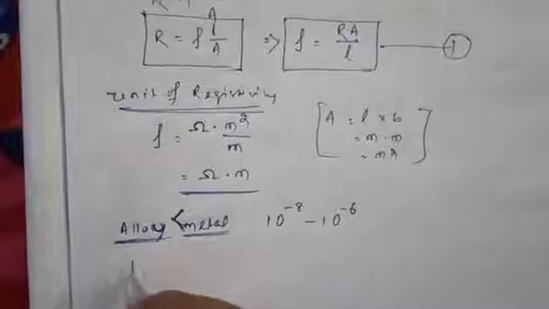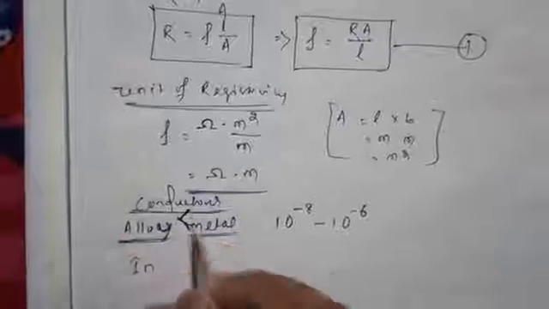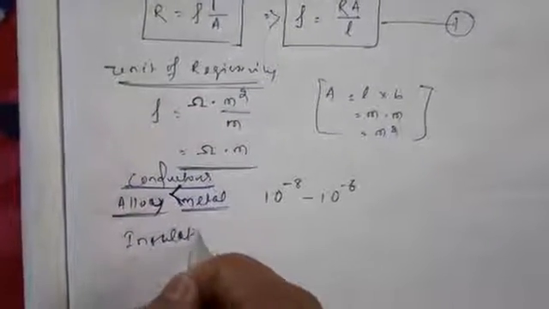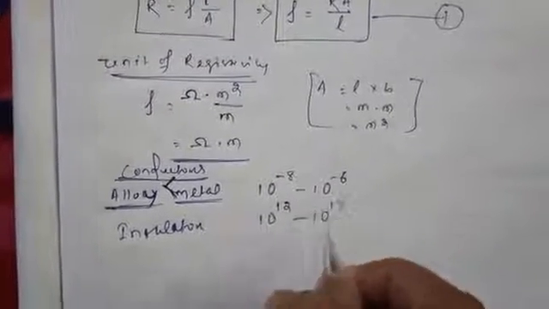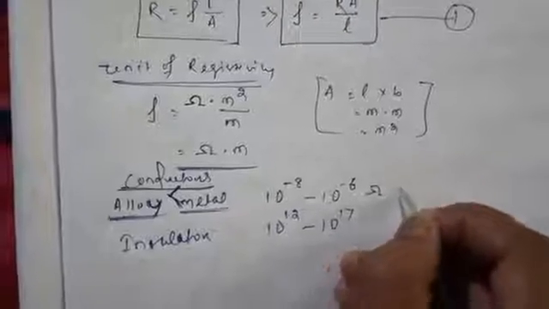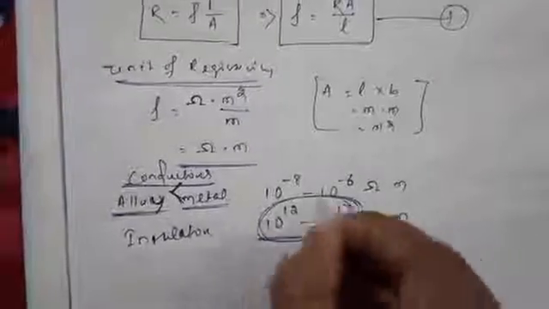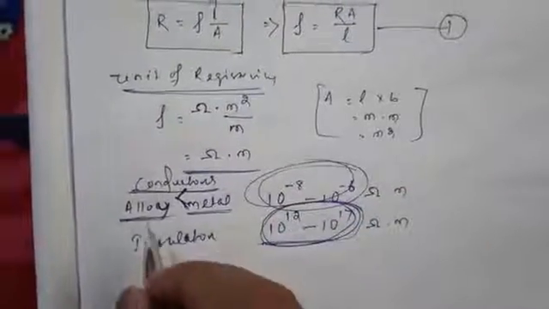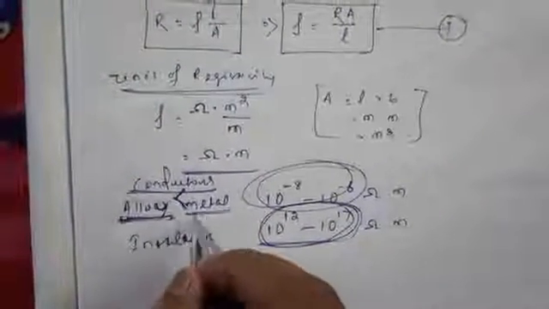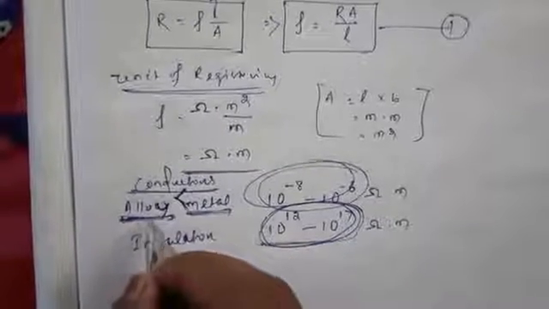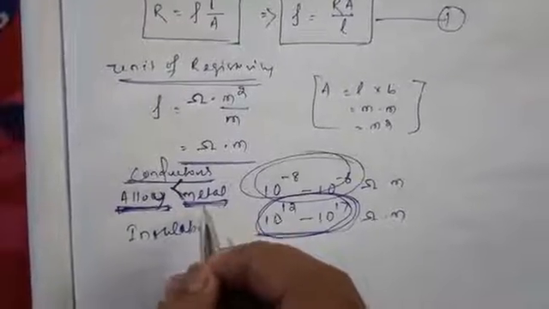Similarly, in the case of insulators, generally the resistivity lies between 10 to the power 7 and 10 to the power 12. This is ohm into meter. That means if the resistivity is more, it is generally an insulator. If the resistivity is less, it is generally a conductor. And alloys have less resistivity than metals. So alloys generally transmit the current easily, whereas metals feel some amount of difficulty.